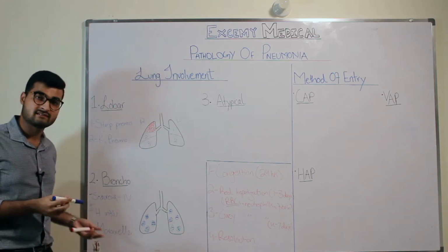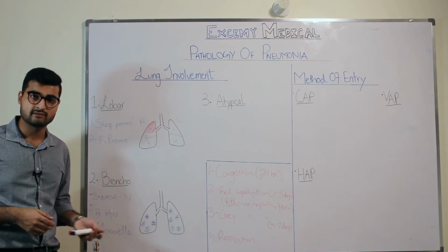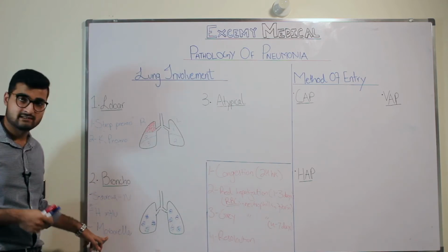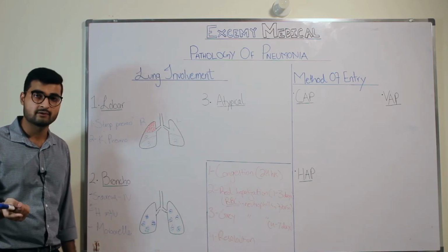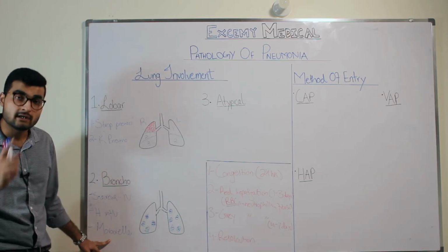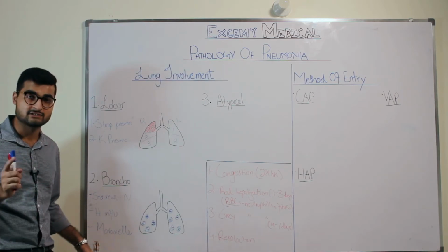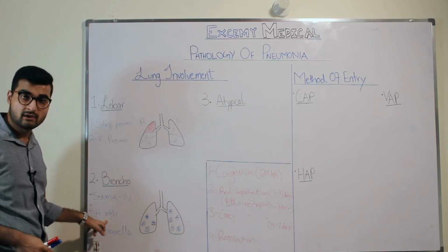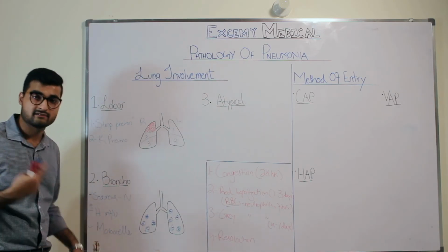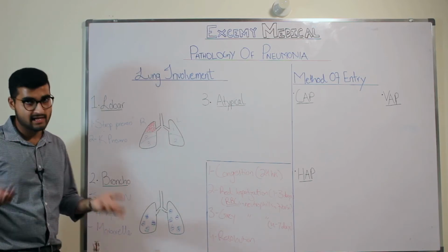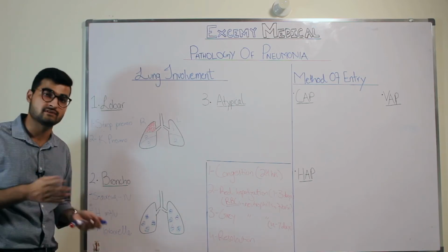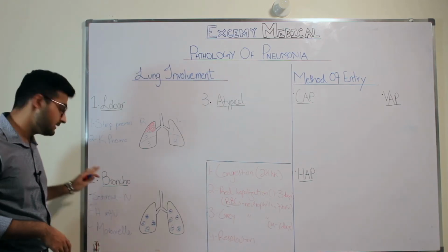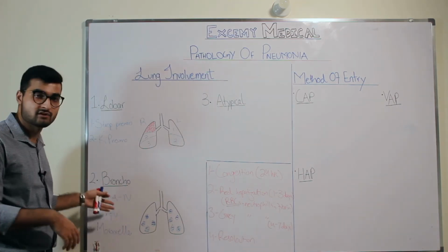Now, what happens in Moraxella is it's very much similar to Haemophilus influenzae. Moraxella can cause pneumonia in patients who are suffering from COPD. Along with that, it is the third common cause of otitis media in children. So the first common cause of otitis media is Strep pneumo, the second is Haemophilus influenzae, and the third is Moraxella catarrhalis. And like I mentioned, it can cause pneumonia in patients with COPD. So these are the three major organisms that can cause bronchopneumonia.